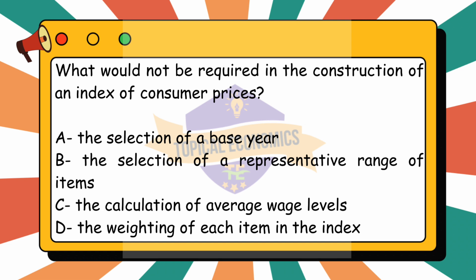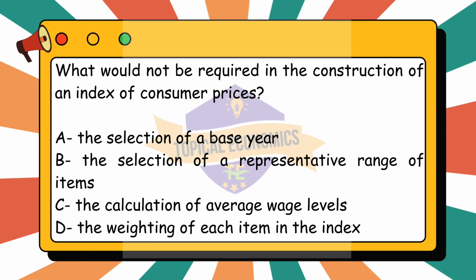It is required. A base year is crucial in the construction of an index. It provides a reference point from which price changes are measured. The CPI is usually expressed relative to the base year, which is assigned a value of 100. Price changes in subsequent years are compared to the base year to calculate inflation.